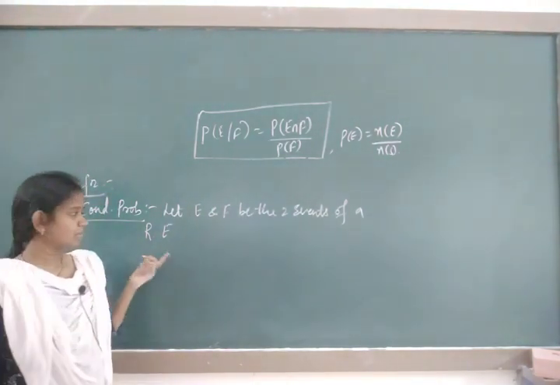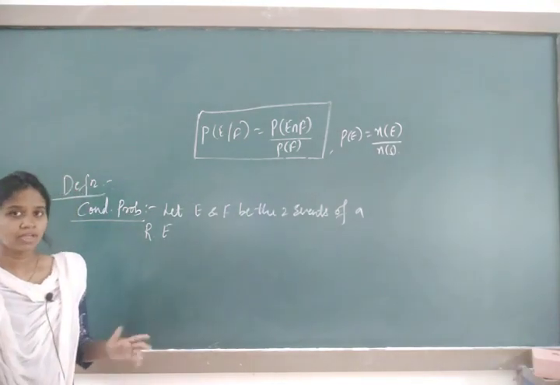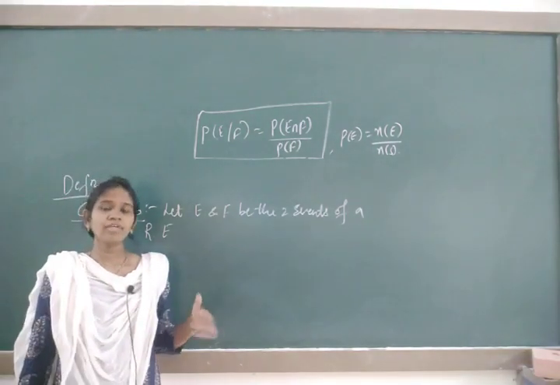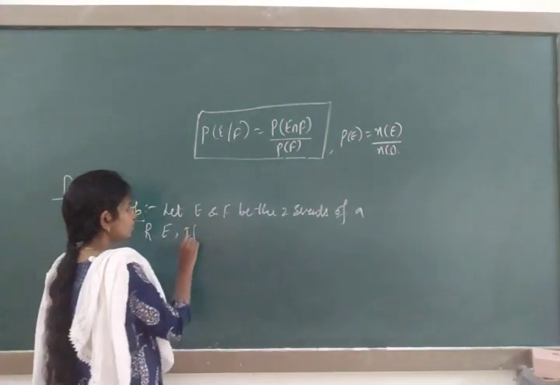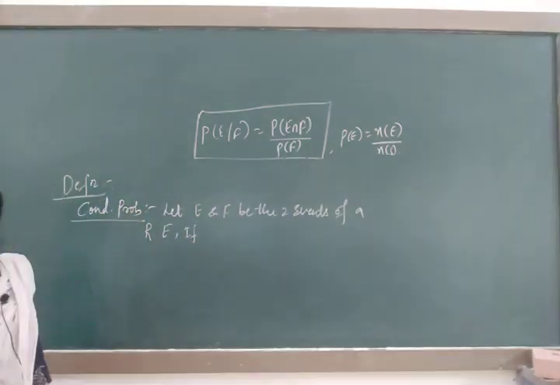Where will the events come from? They will come from the random experiment. Then what have I written? Let E and F be the 2 events of a random experiment.